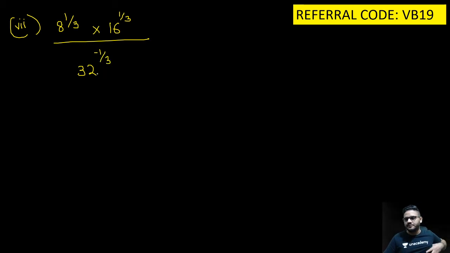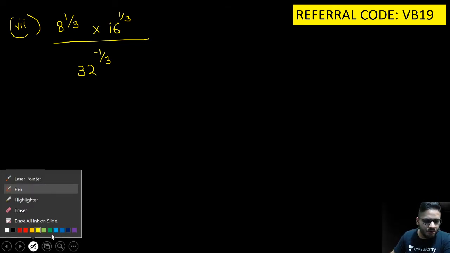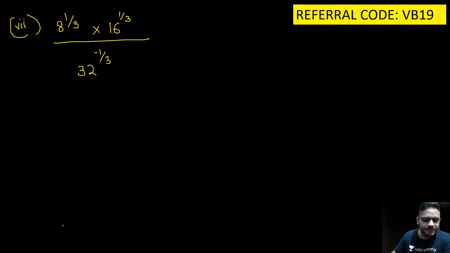Okay. तो चलो फिर शुरू करते हैं ये सम. Okay. All right, I'll just change the color to, again, let's say blue.